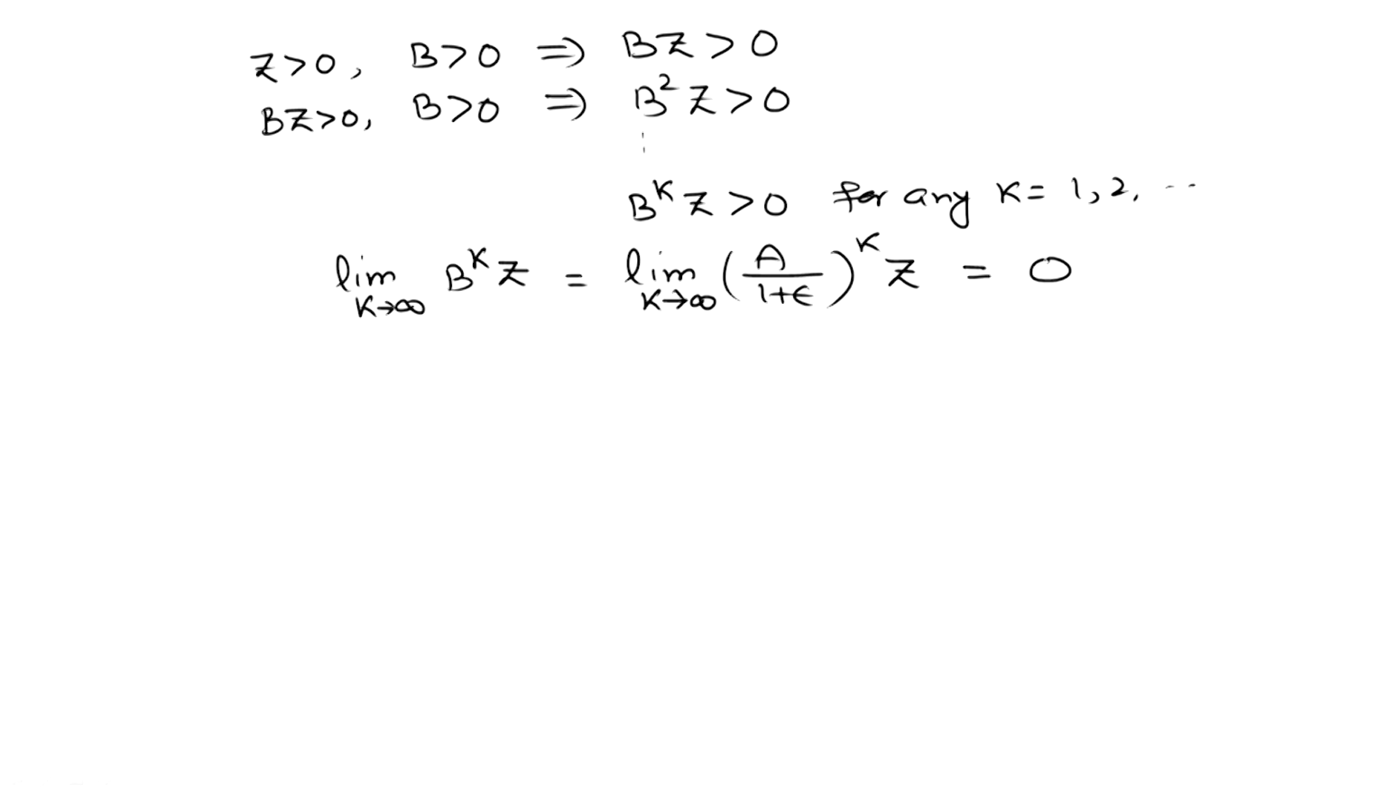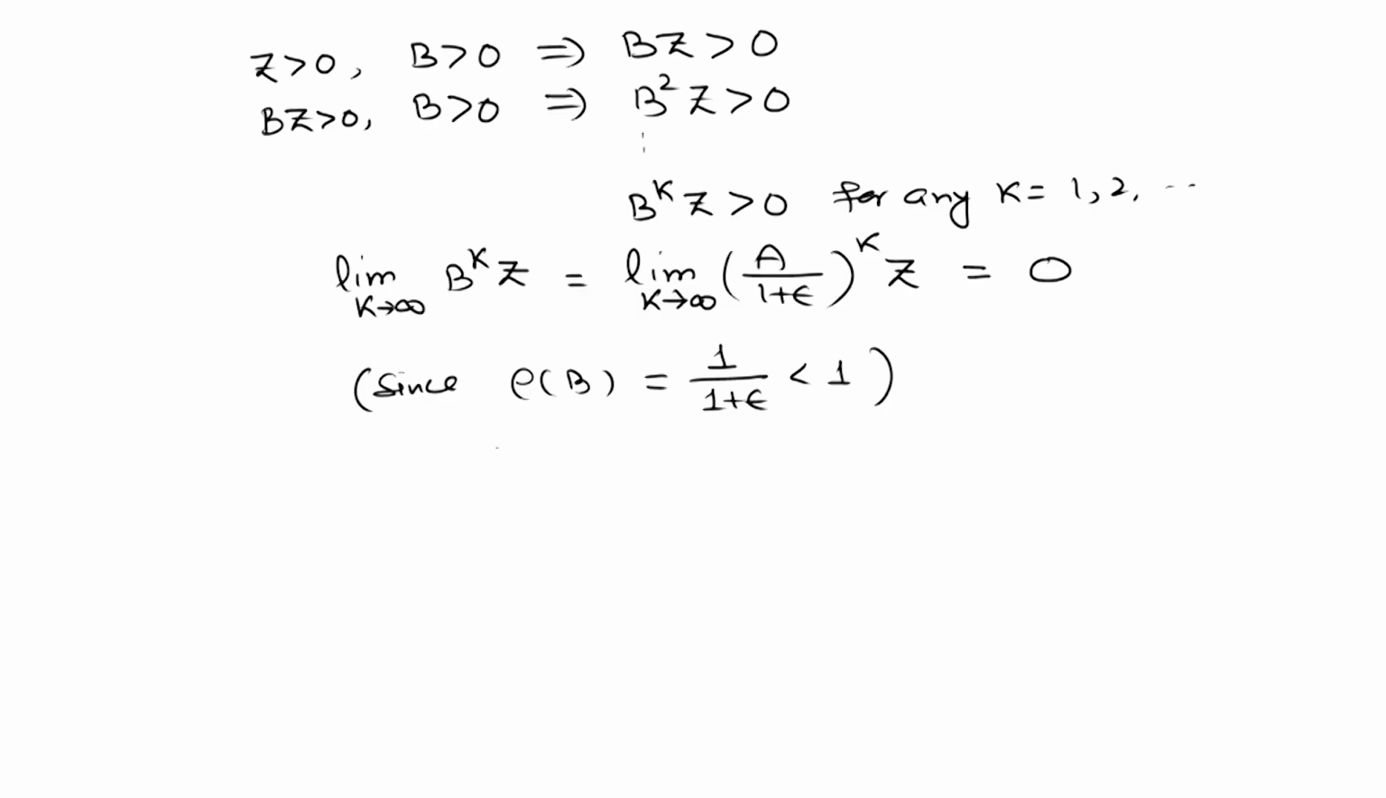Why is it 0? Because if you recall, the spectral radius of A is 1, and so the spectral radius of B equals 1 over 1 plus epsilon, which is less than 1, so it is a number less than 1. Raised to power k, where k is tending to infinity, it will be 0. So, if this is the case, then what we are getting here is that z is less than 0, which is a contradiction.